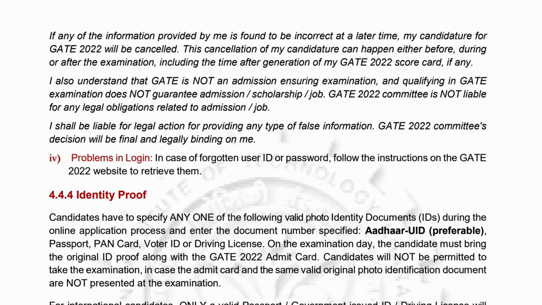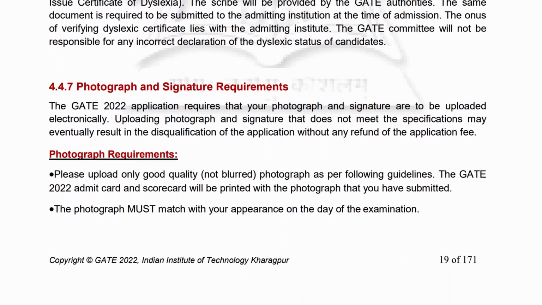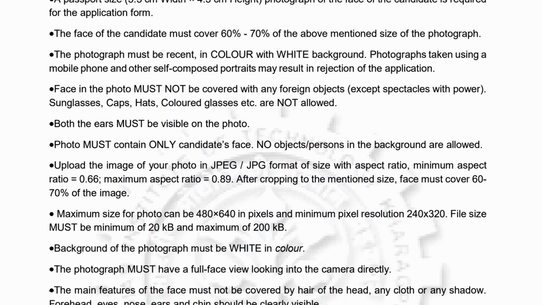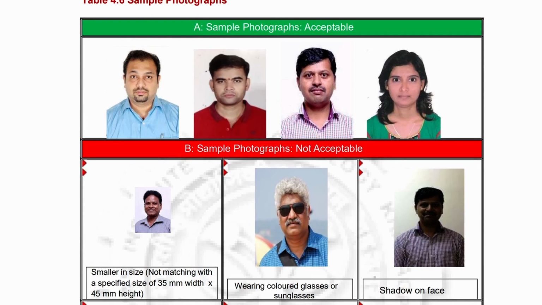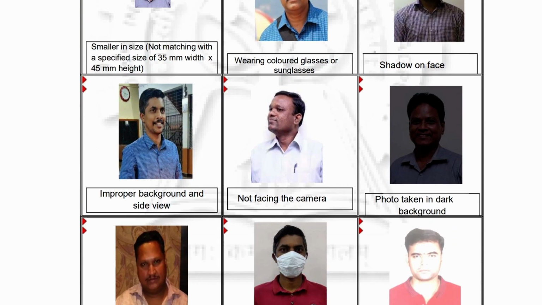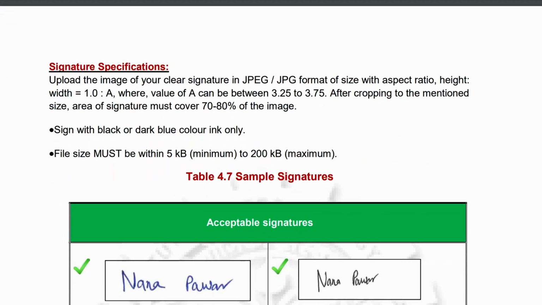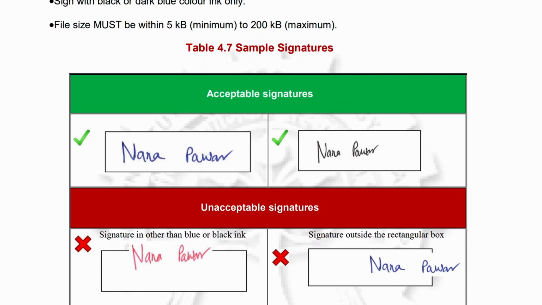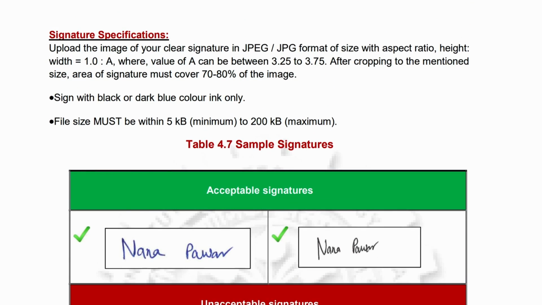Now talking about the photograph and signature, it's a very important factor while you are applying for GATE. Your photo has to be of a specific size and dimensions, and the background should be white in color, else they will reject your form. If you see, they have given the demo also. All these top 4 images have a white background, so they are acceptable. But if the photo is colored or you're wearing glasses and all those things, then they will reject your form also. The signature is the same way. Like this upper one, they have mentioned the dimensions here also.